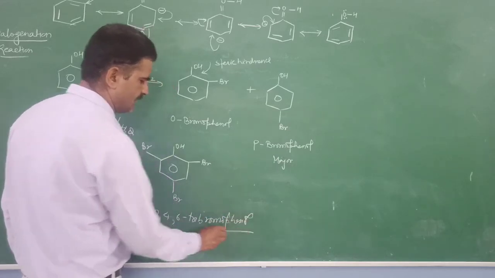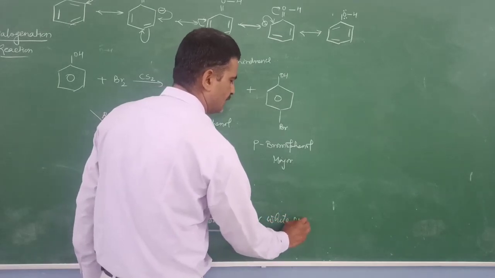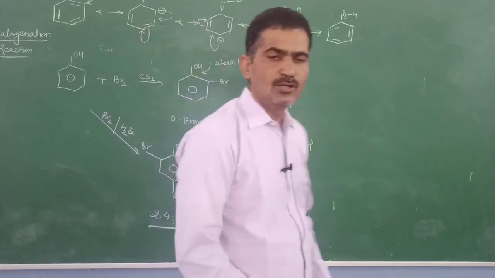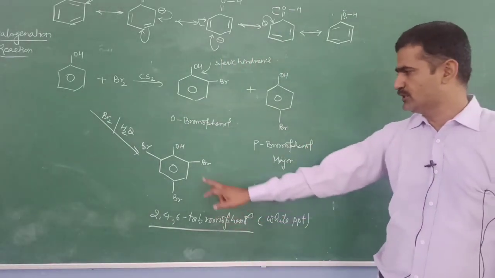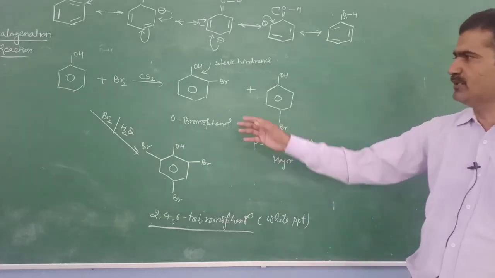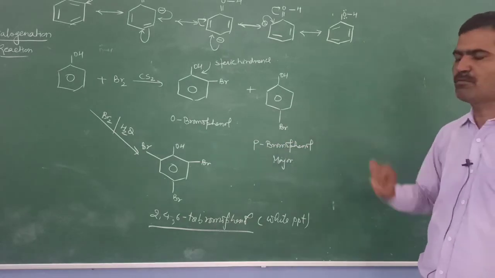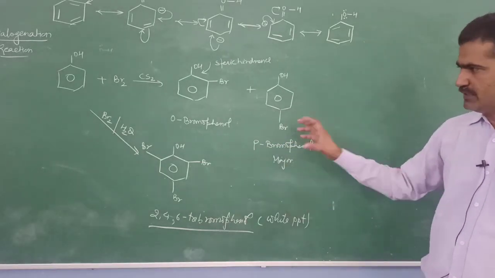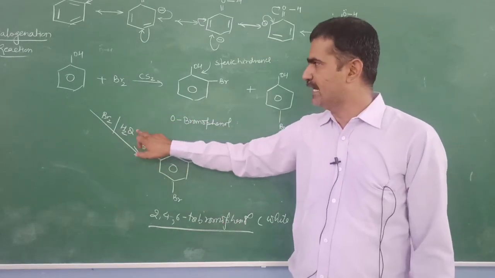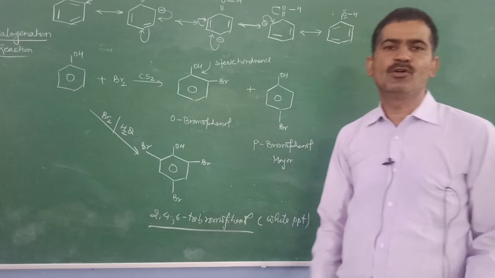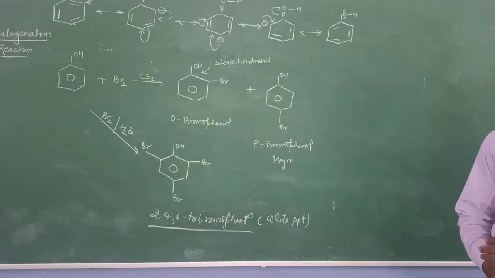It is used as a test because it gives a white precipitate, and this is a very important test to distinguish phenols from other chemical compounds. This white precipitate is formed. If you treat with bromine in presence of a non-polar solvent, it gives orthobromophenol and parabromophenol. But if you treat this with bromine in presence of water, this is a polar solvent and it activates the phenol and it forms 2,4,6 tribromophenol and it gives the white precipitate.